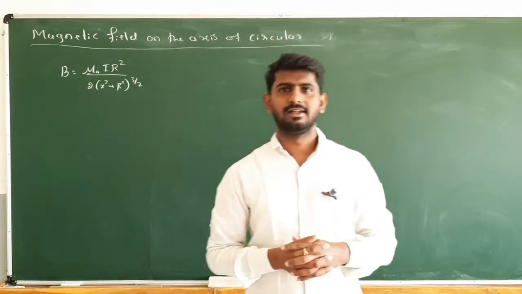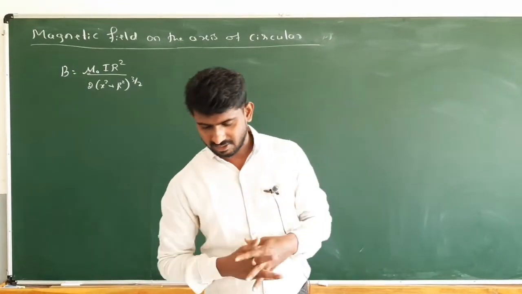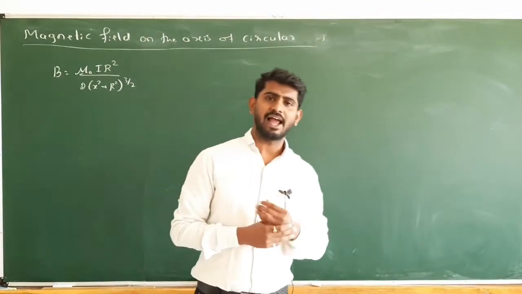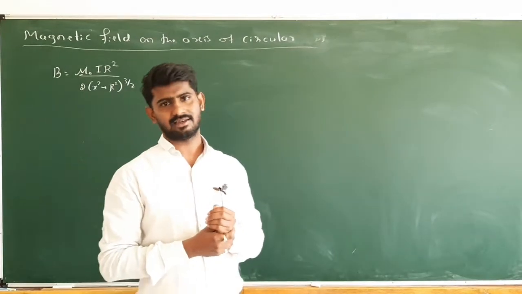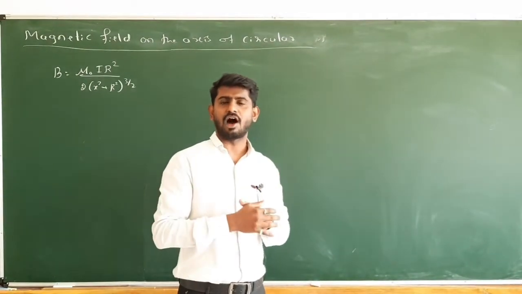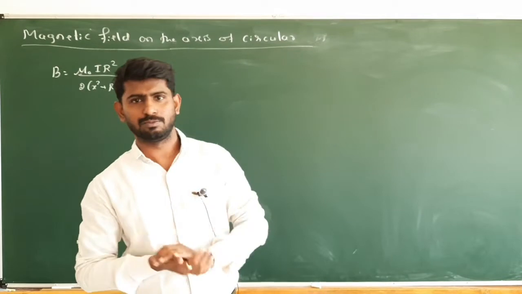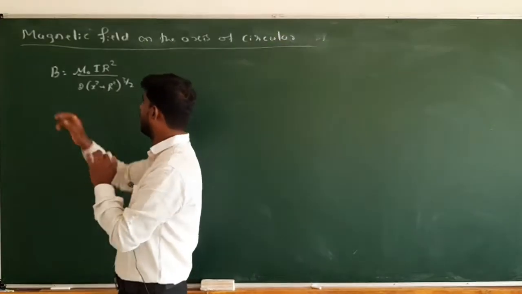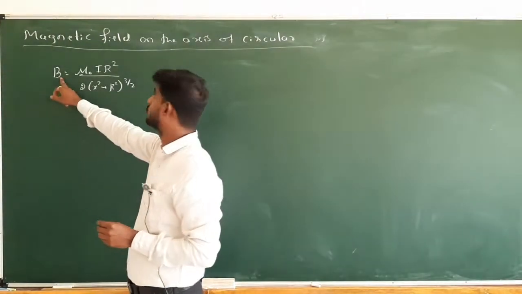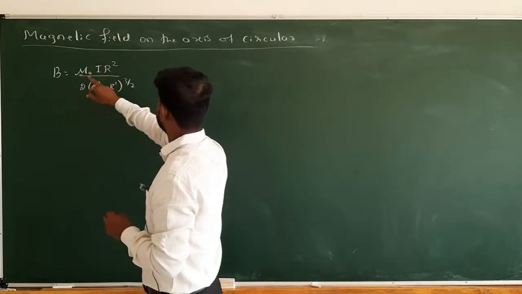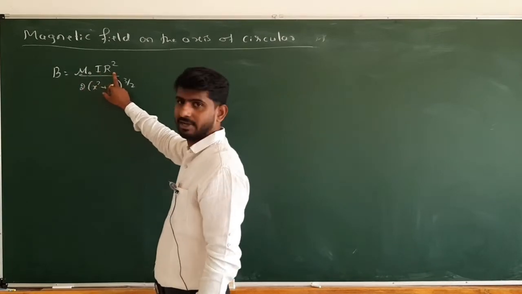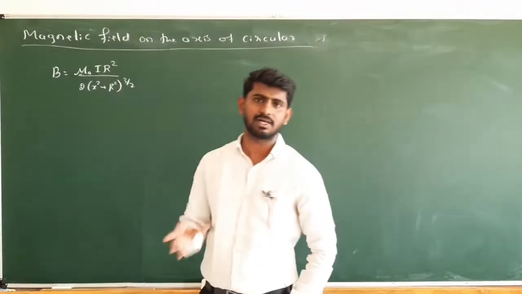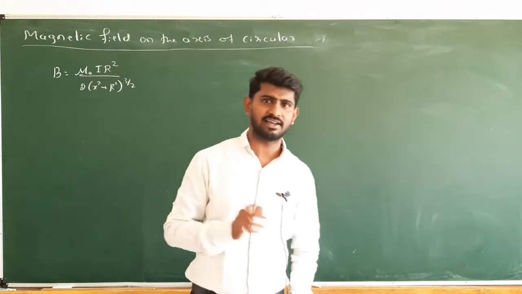Hello students. In our last class we discussed the derivation of the magnetic field at any point on the axial line, at any point on the axis of a circular current carrying loop. And we got that expression: magnetic field B is equal to mu naught I r square divided by 2 into x square plus r square to the power 3 by 2. This was the final answer of that derivation.